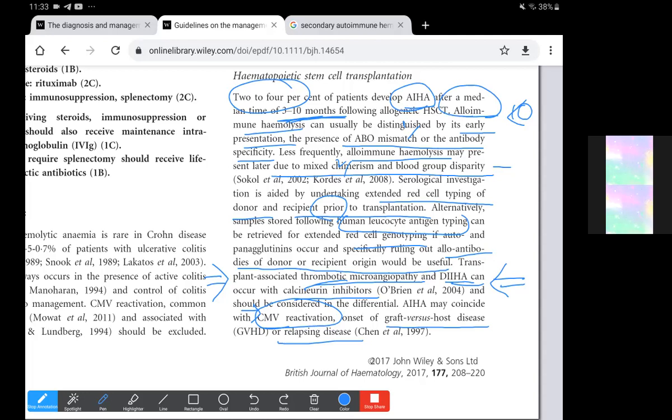The autoimmune hemolytic anemias usually occur at a later stage, about 3 to 10 months after the allogeneic hematopoietic stem cell transplant, and they would signify CMV reactivation, onset of graft versus host disease, or a relapsing disease.